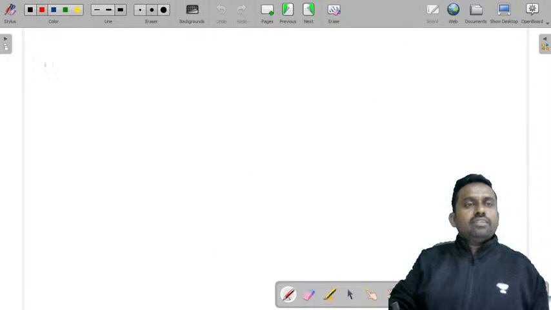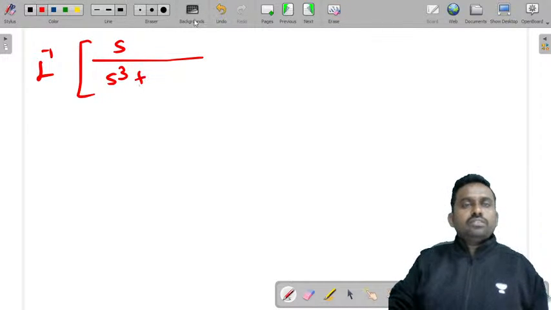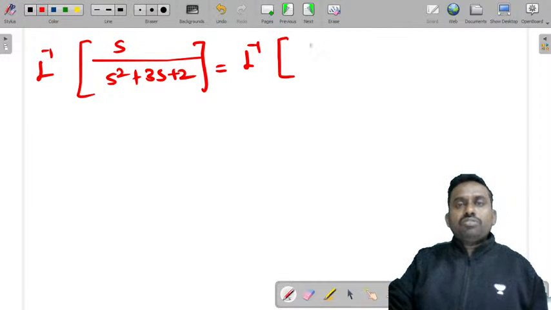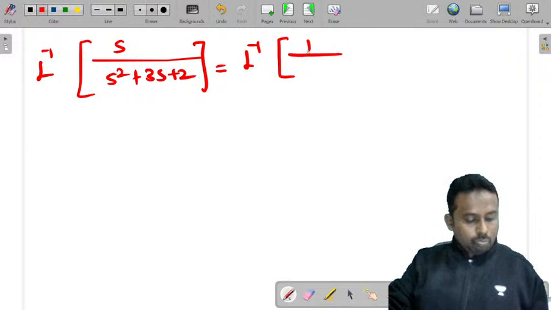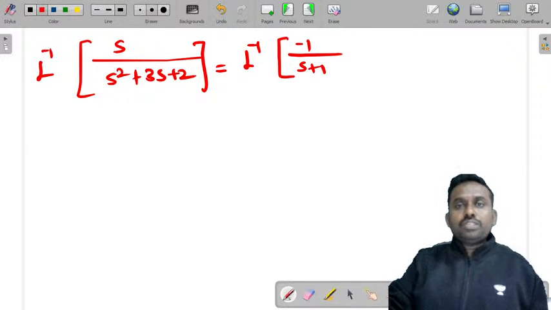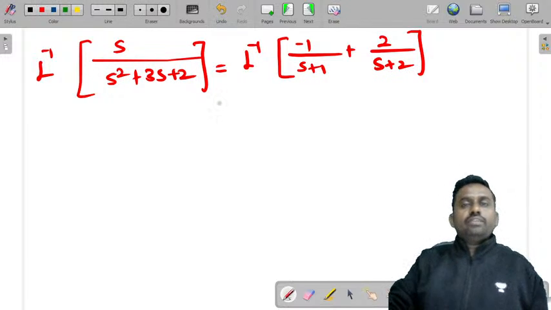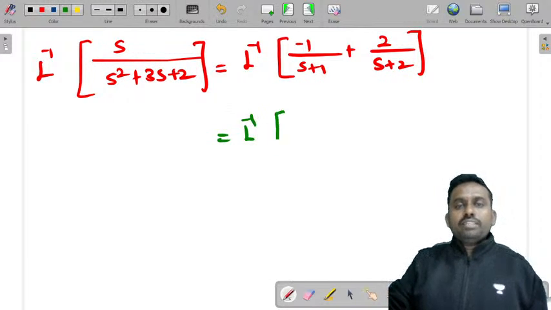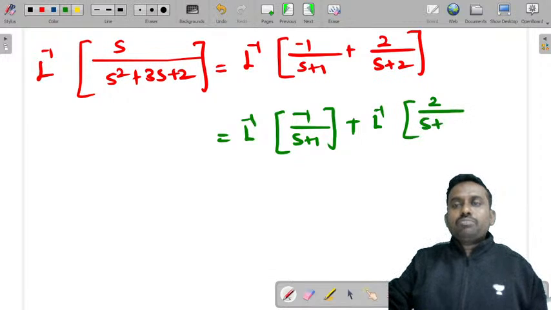So for that, Laplace inverse of s by s square plus 3s plus 2 can be written as Laplace inverse of minus 1 by s plus 1 plus 2 by s plus 2. So split this: Laplace inverse of minus 1 by s plus 1 plus Laplace inverse of 2 by s plus 2.